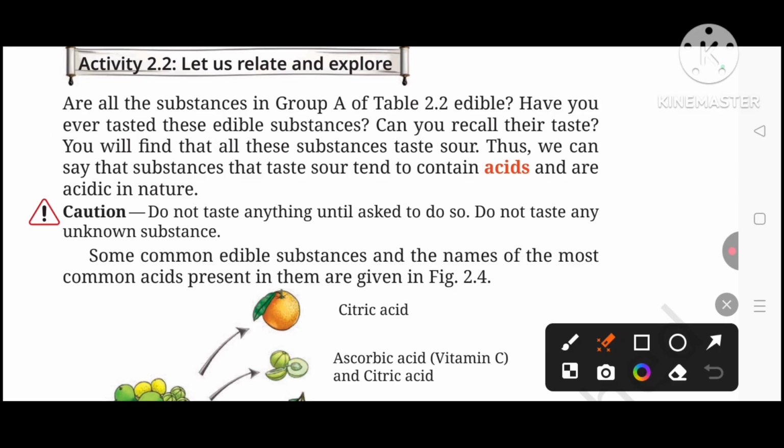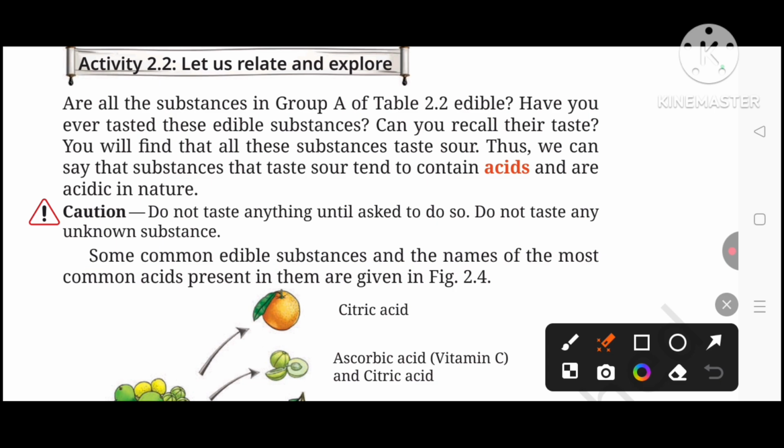Have you ever tasted edible substances such as lemon juice and amla juice? Yes, we are of course familiar with lemon juice and amla juice. Can you recall their taste? You will find that all these substances taste sour. Thus we can say that substances that taste sour tend to contain acids and are acidic in nature. Caution: do not taste anything until asked to do so. Do not taste any unknown substances.